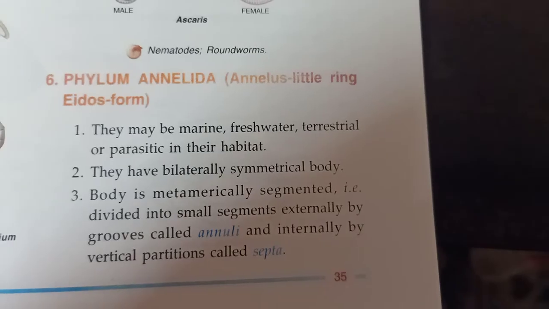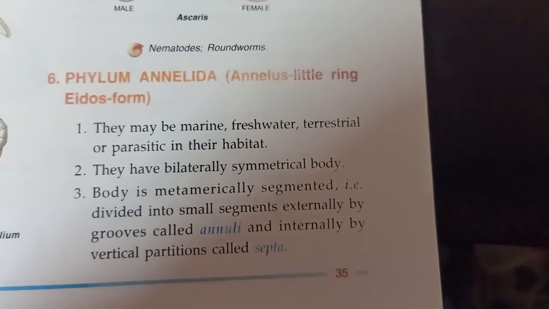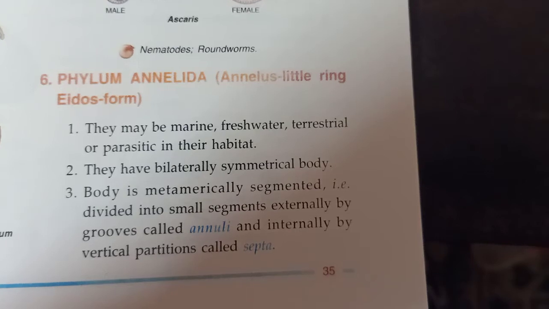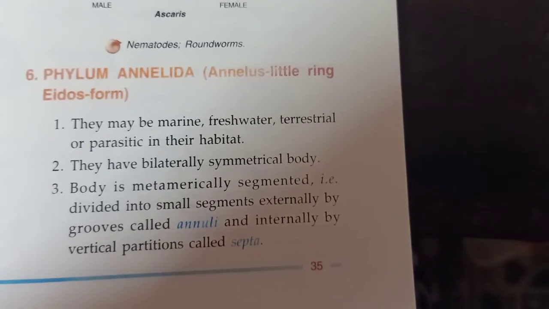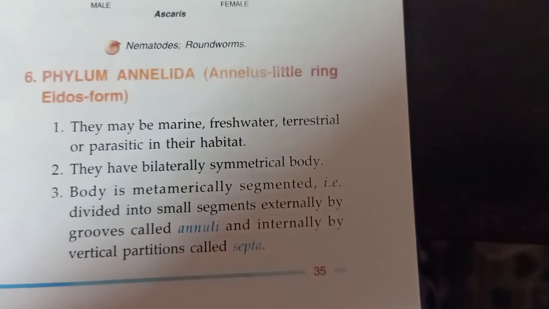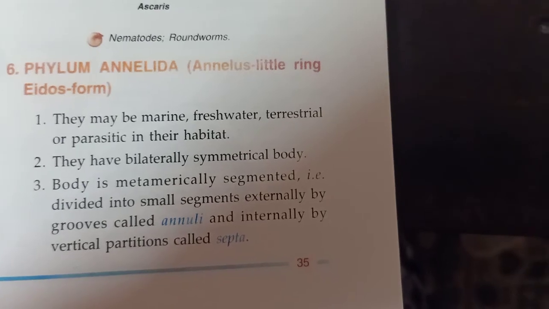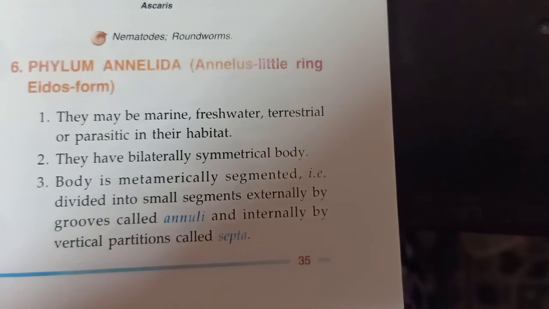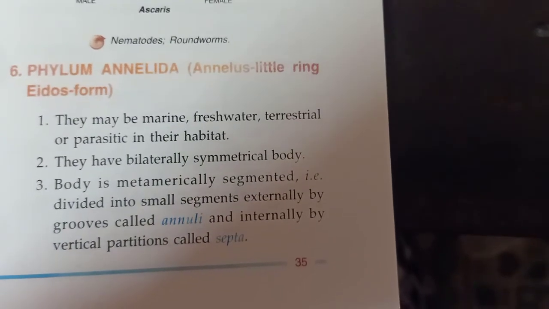Now the next phylum, number 6, is phylum Annelida. Annulus means little ring and eidos means form. First point is they may be marine, freshwater, terrestrial or parasitic in habitat. So they can live anywhere.